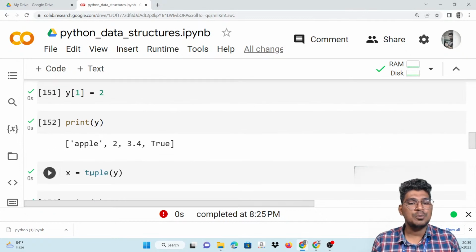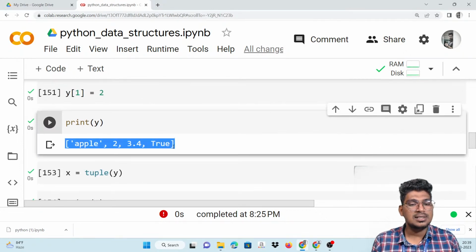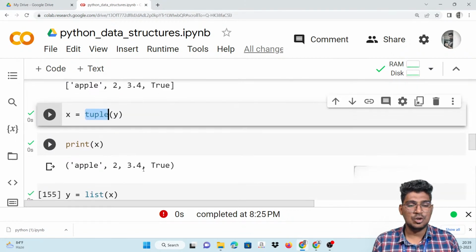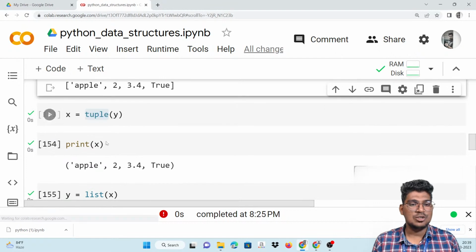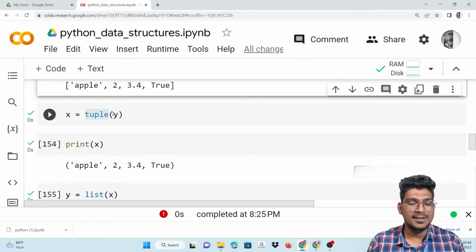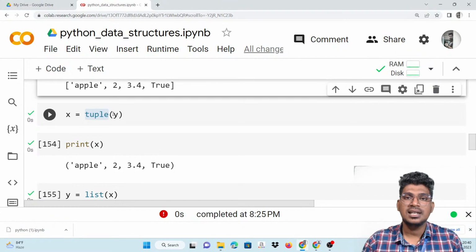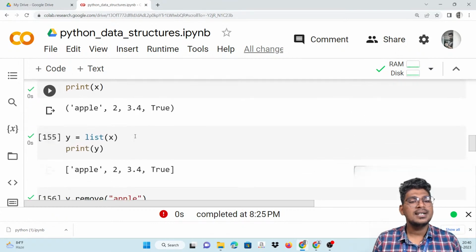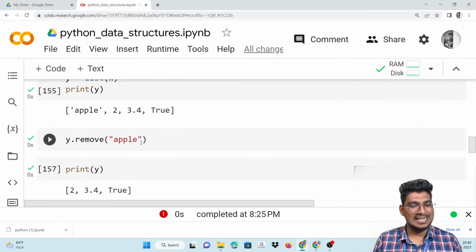Then again you are going to change that particular list into the tuple with the help of the tuple function. The list is going to be changed into the tuple with the help of the tuple function. Is that clear? How to change an item in that particular tuple? We have to convert it to a list, then change it, then convert it again to a tuple. That's it. Right?